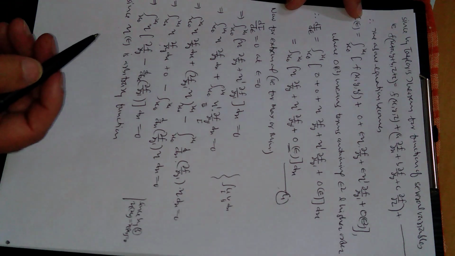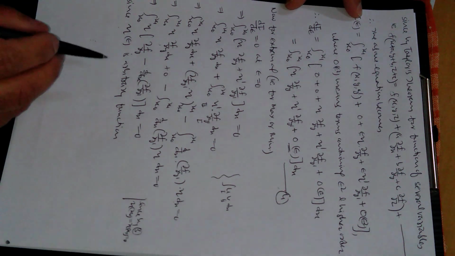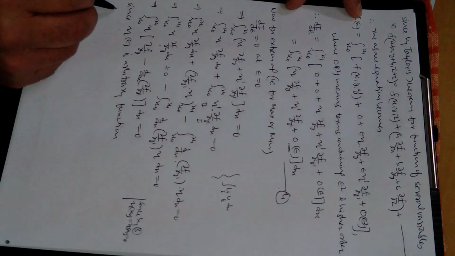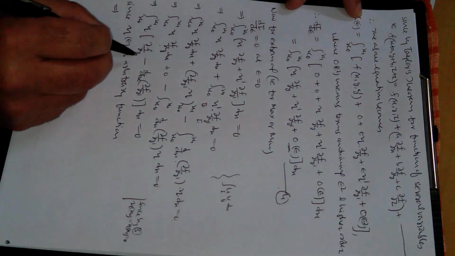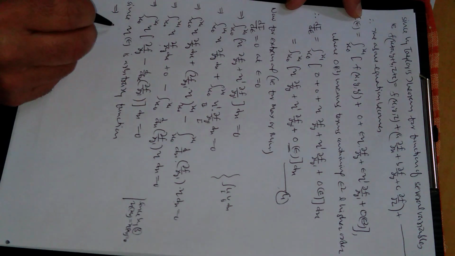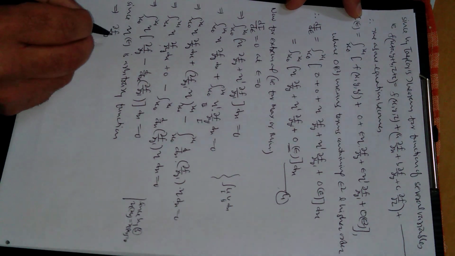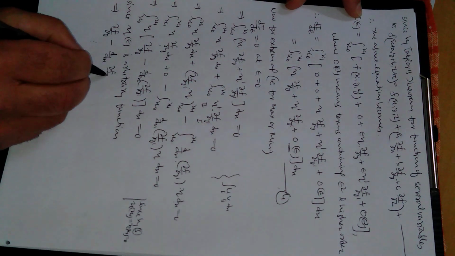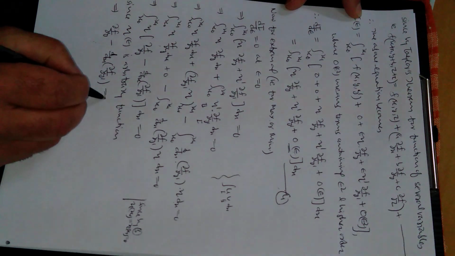It can be 0, positive, or negative. So for this integral to be 0, the term in the bracket must be equal to 0. So partial derivative of f with respect to y, minus derivative with respect to x of partial derivative of f with respect to y dash, will be equal to 0.